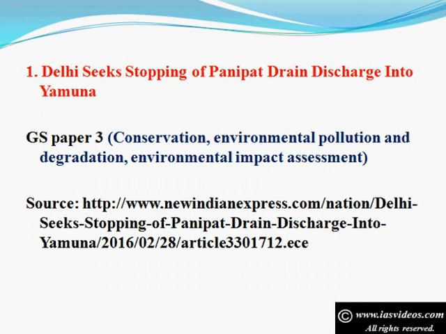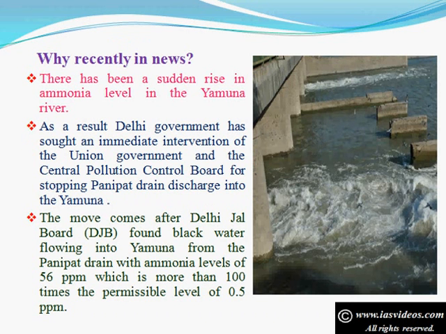1. Delhi seeks stopping of Panipat drain discharge into Yamuna. GS Paper 3, Conservation, Environmental Pollution and Degradation, Environmental Impact Assessment. Why recently in news? There has been a sudden rise in ammonia level in the Yamuna River. As a result, Delhi government has sought an immediate intervention of the Union government and the Central Pollution Control Board for stopping Panipat drain discharge into the Yamuna.